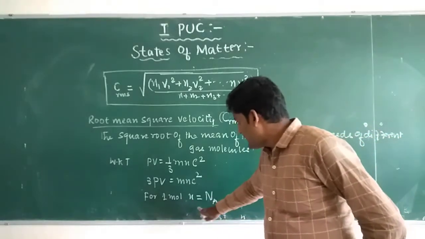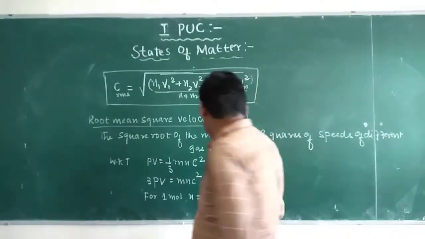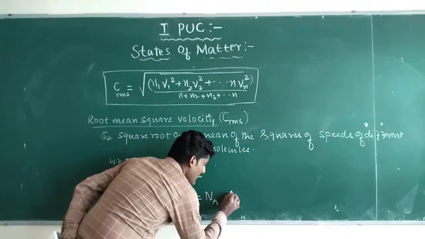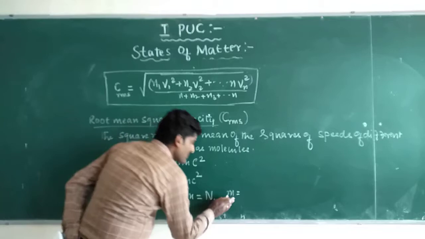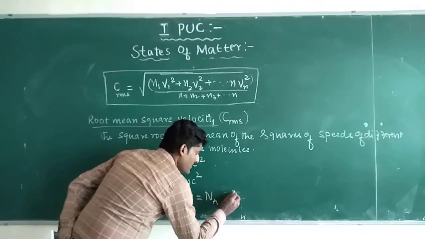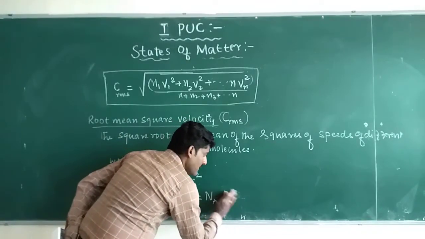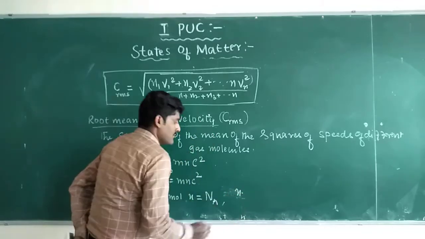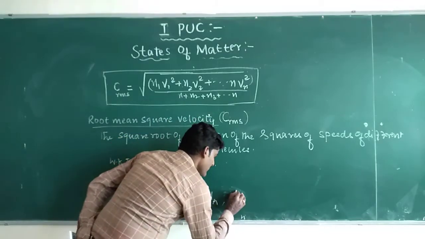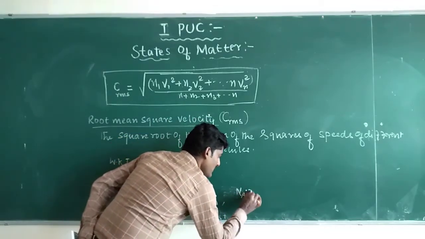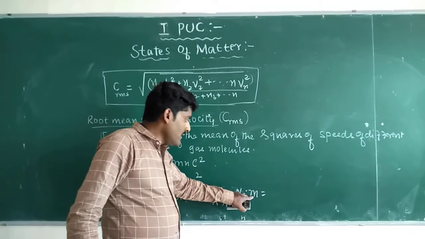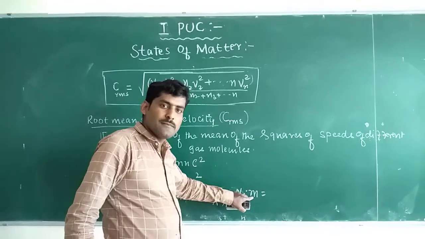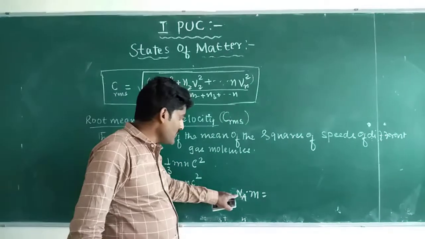So that N is taken as Na, and mN becomes Na into small m. Na is Avogadro number, small m is the mass of an individual gas molecule.